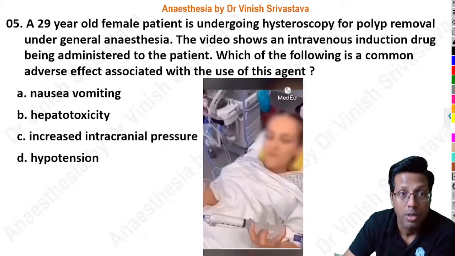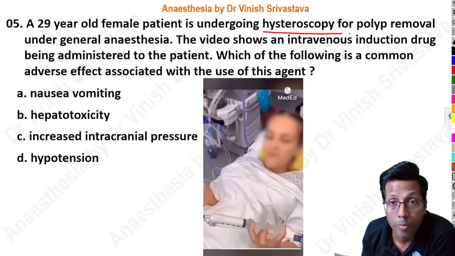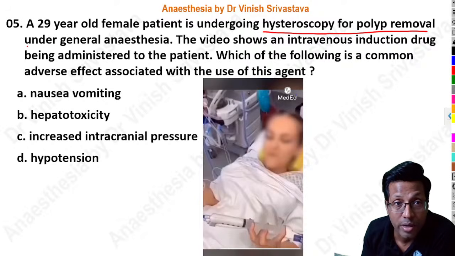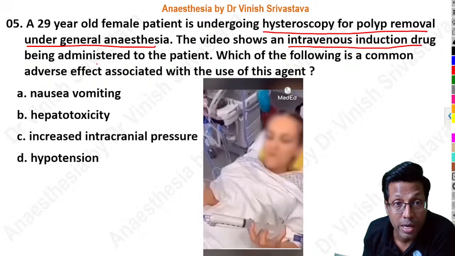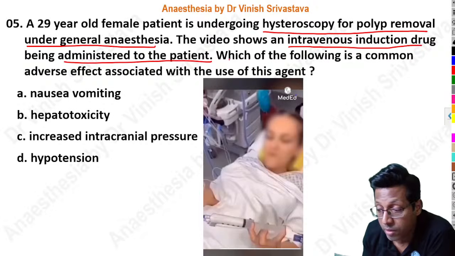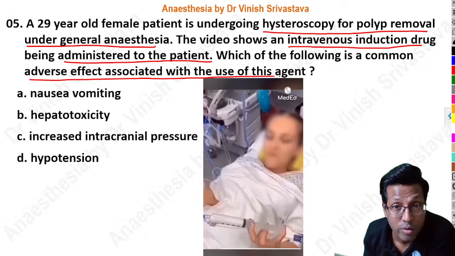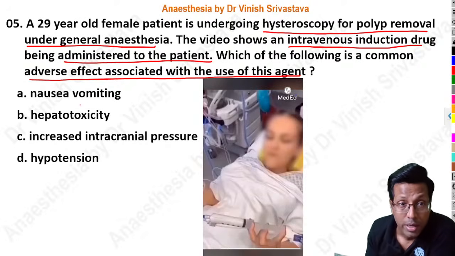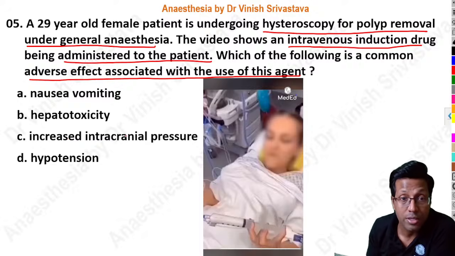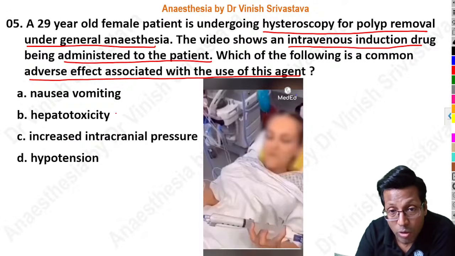Let's see the question. A 29-year-old female patient is undergoing hysteroscopy for polyp removal under general anesthesia. The video shows an intravenous induction drug being administered to the patient. So you have to understand what drug it is. Which of the following is a common adverse effect associated with the use of this agent that the patient is getting? Is it nausea, vomiting, hepatotoxicity, increased intracranial pressure, or hypotension? So you need to see exactly what is going to the patient.